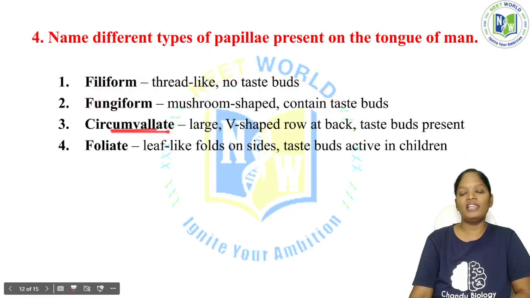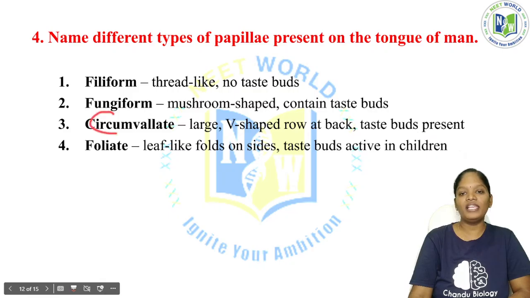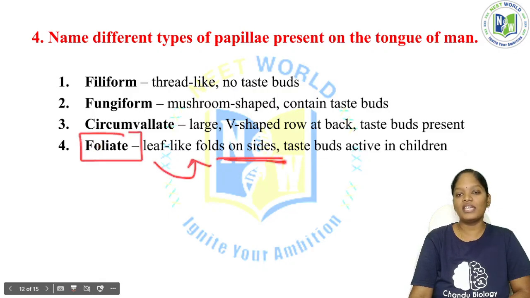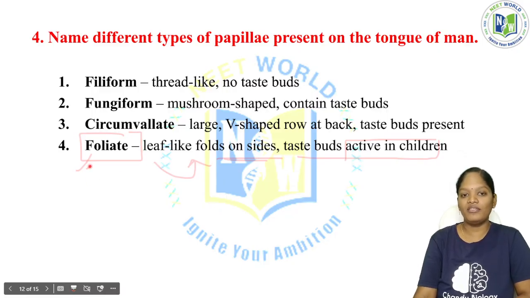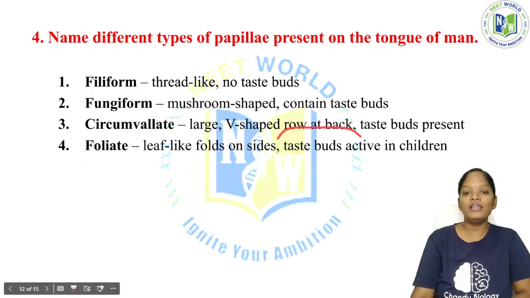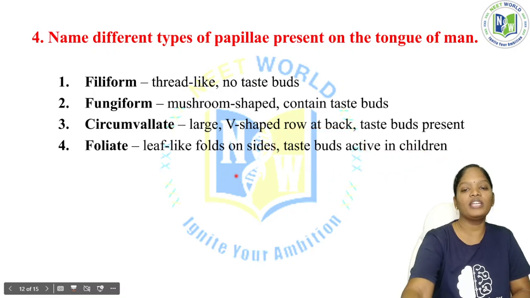Circumvallate is very large, and it is a V-shaped row at the back. Taste buds are present here also. See, except for filiform, all other types have taste buds. Now foliate. Foliate means leaf-like folds on the sides, and here also the taste buds are active in children. So these are the four different types of papillae.